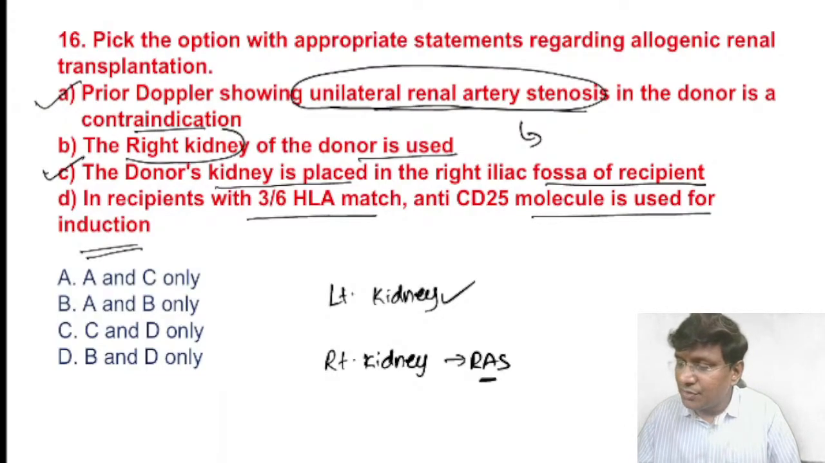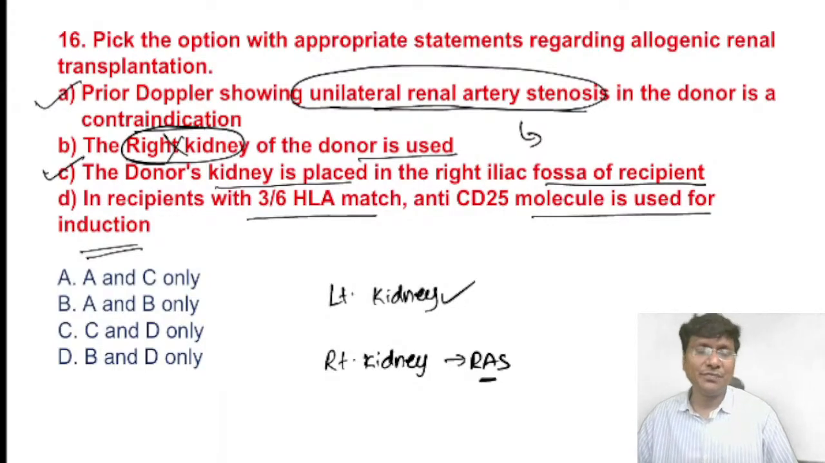And the right kidney of the donor is used? No, it is not the right kidney, it is the left kidney of the donor that is being used. And why is the left kidney of the donor being used? The left kidney has a longer renal vasculature. That is the reason why we take out the left kidney from the donor.